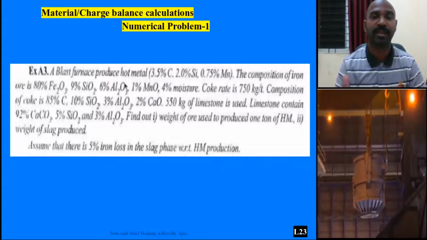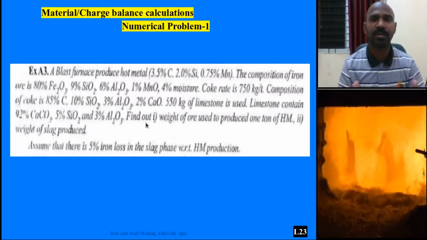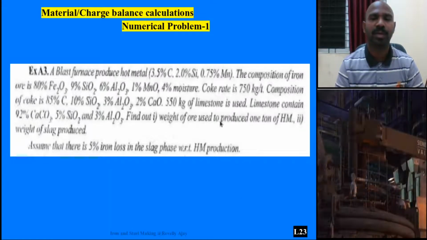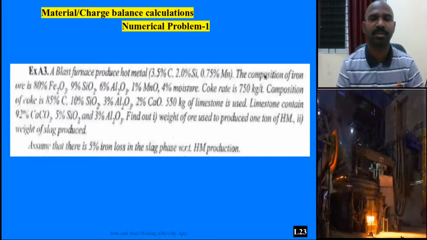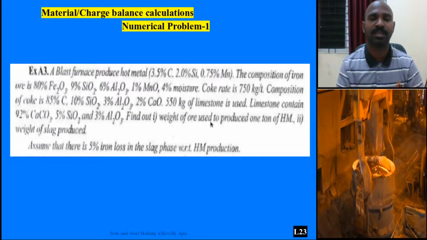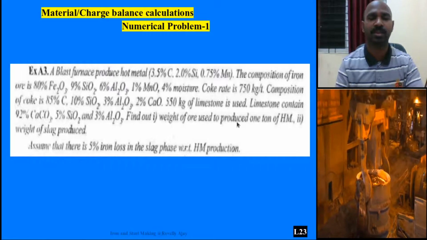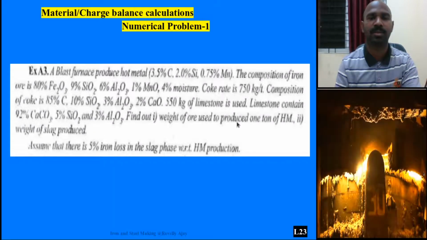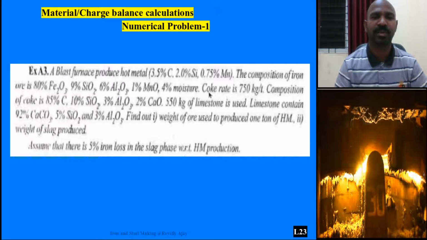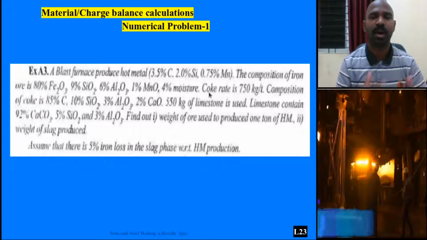Now the question asked in this problem is to find the weight of iron ore used to produce 1 ton of hot metal. Here the composition of iron ore is given, but the physical weight in kg, just like the 750 kg of coke used, you need to find out.